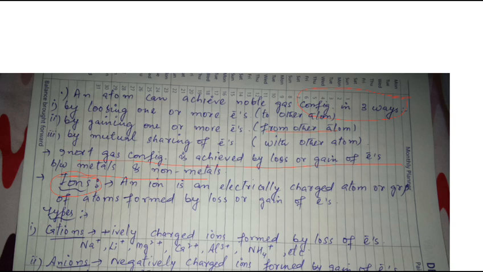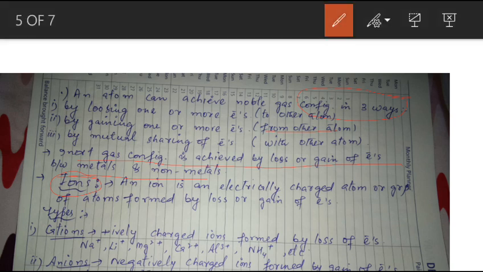But when elements either lose or gain electrons, they become electrically charged. A charge comes over them, whether it is positive charge or negative charge. So an ion is any electrically charged atom or group of atoms formed by the loss or gain of electrons.